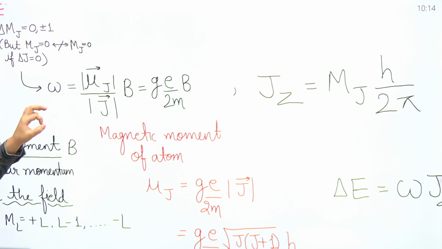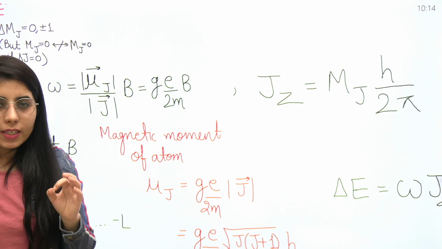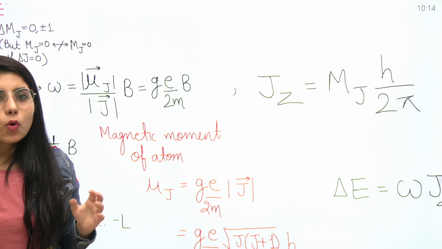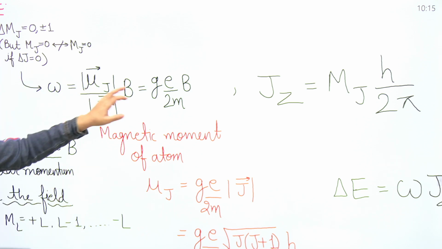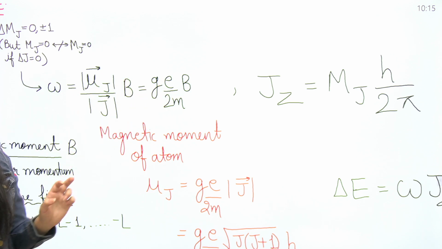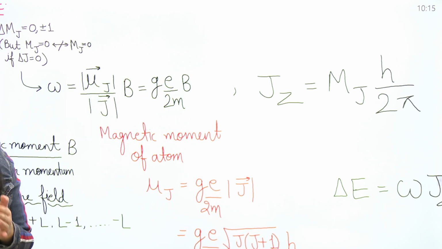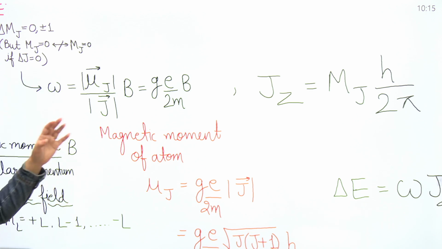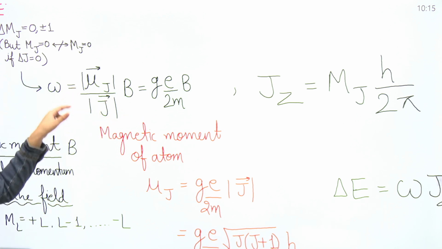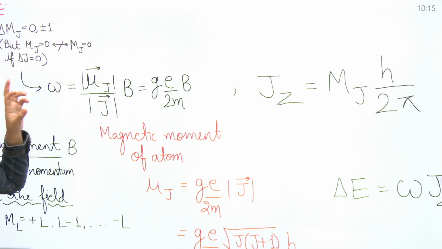Next point, what is going to be the angular velocity? It is going to be as per Larmor's theorem again. So you can get the value of omega, which will be equal to gE upon 2m into B, where g is the Landé g factor, and I will let you know the expression for that. B is the magnetic field, and this is again the ratio of these quantities.